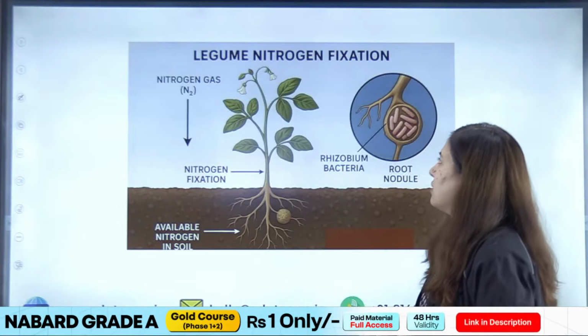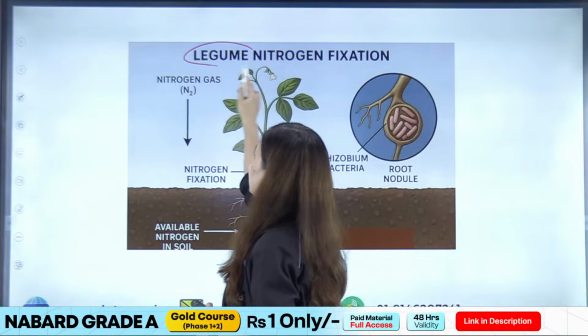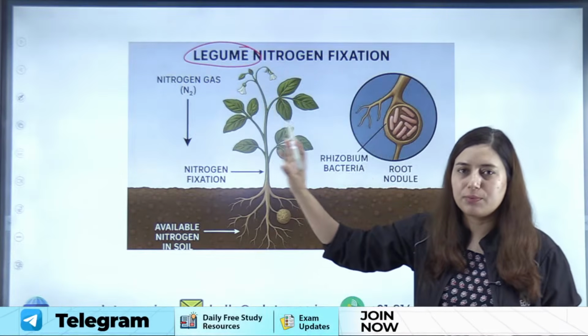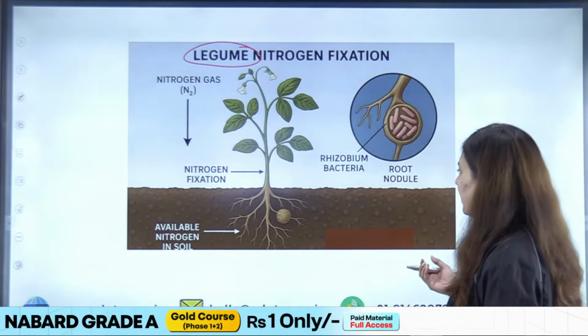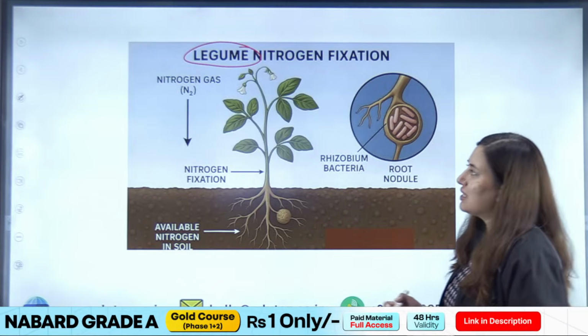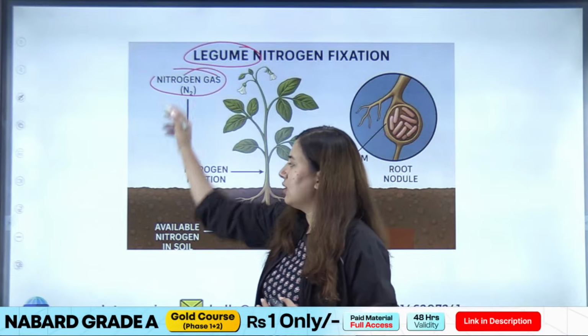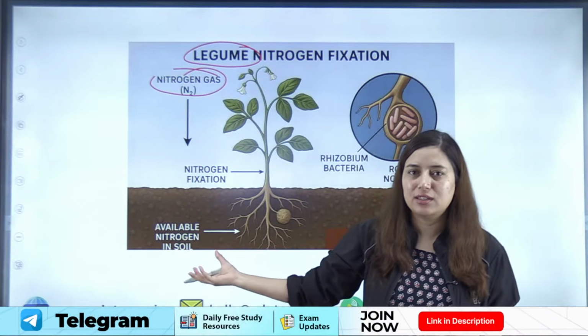Yes. So students, here legumes are basically the pulses crop, right? They are called legumes. So legumes have this ability to fix atmospheric nitrogen. Okay? Now, first of all, let's understand the importance of this nitrogen, why this nitrogen is required in the soil.